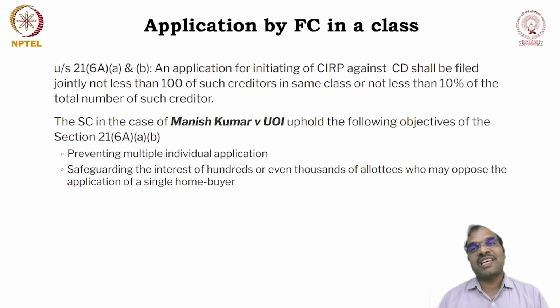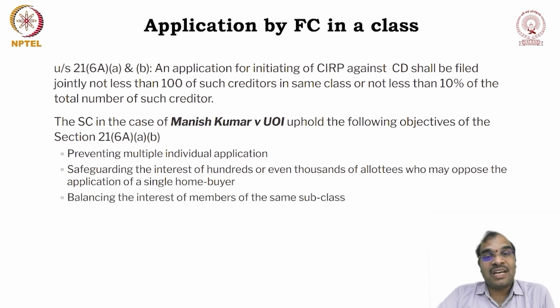So in such cases together they can form a trust. This trustee or any authorized person, or jointly they can file a case or an application before the NCLT under this act. So this is the purpose of the legislation, the purpose why they have inserted it through the amendment act: safeguarding the interest of hundreds or even thousands of allottees. This is one of the purposes.